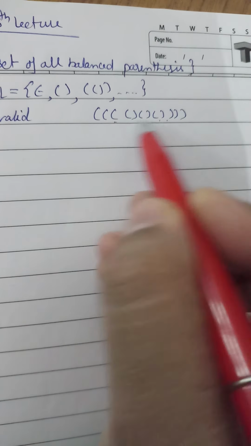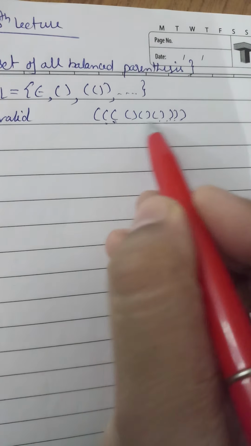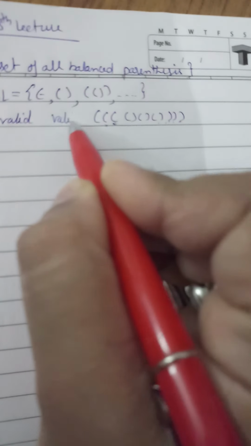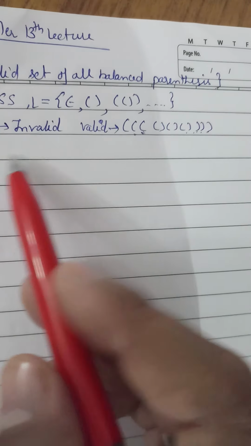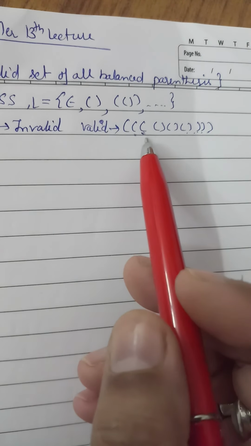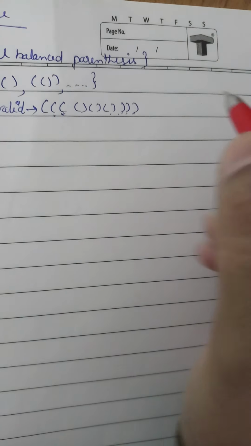This is 1 closed, 2 closed, 3 closed, and 3 are inside this. So this is valid parenthesis. This is valid, this is invalid. And suppose we need this parenthesis. So how are we going to make it? We can start with S.